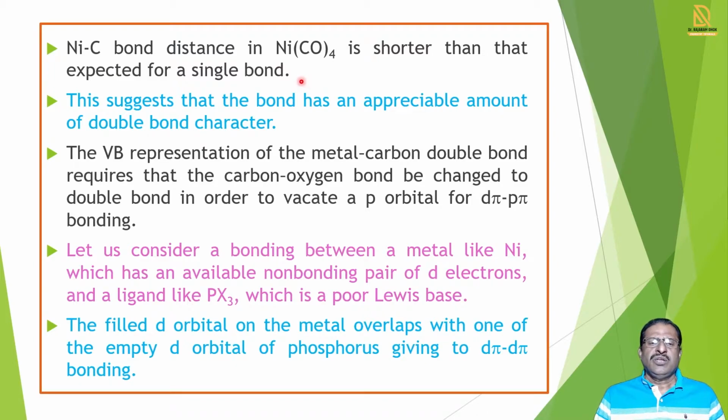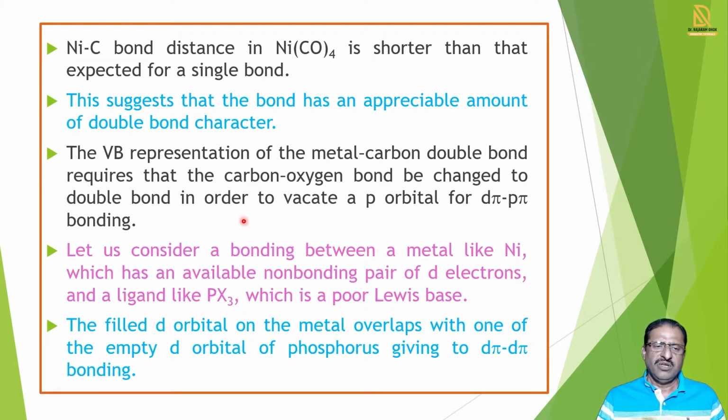Because here there is a sigma bond between nickel and carbonyl, and along with that there is also pi bond formation between nickel and carbonyl, and because of that the bond length is shorter than expected. So this suggests that the bond has an appreciable amount of double bond character, that is, sigma bond and pi bond.